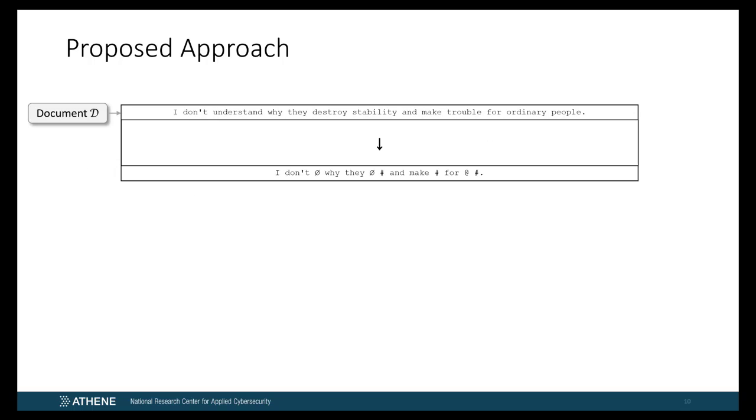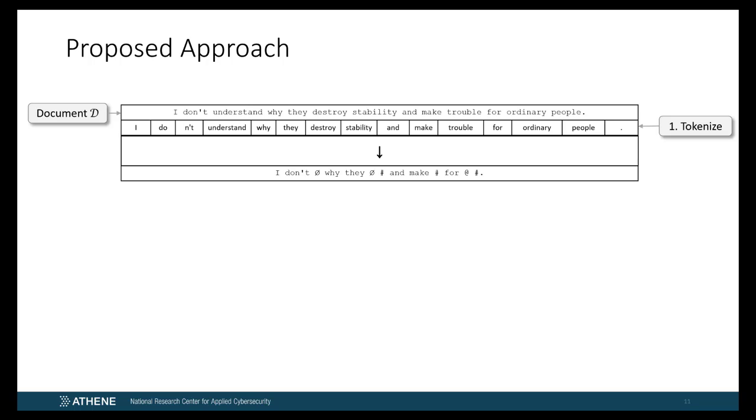To show how POSNoise works, let's illustrate it with the following example sentence, here shown on the top, which will result in the string shown at the bottom. Here the 6 words understand, destroy, stability, trouble, ordinary and people have all been substituted by their respective POS tag symbols. Now let's have a look at the inner steps of POSNoise.